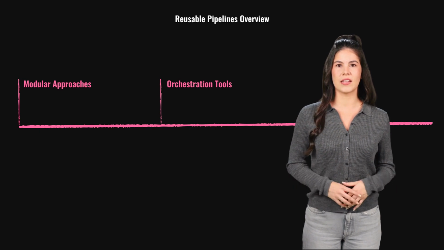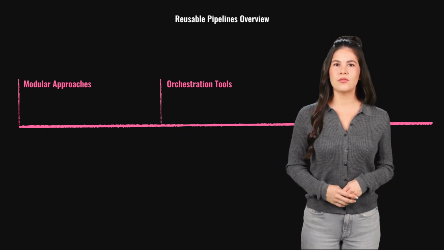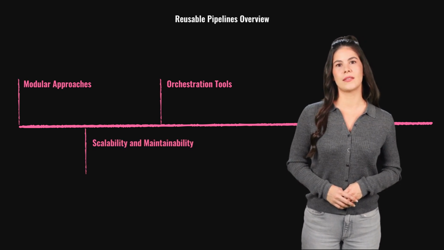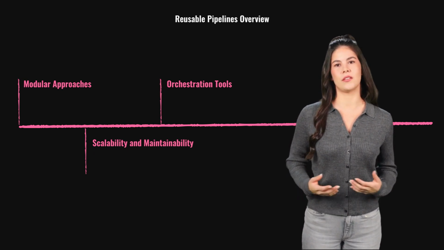Orchestration tools like Apache Airflow and Dagster manage task sequences, ensuring they run in order and handle failures. This approach enhances scalability and maintainability, crucial for consistent data processing and integration with cloud-based transformation tools.